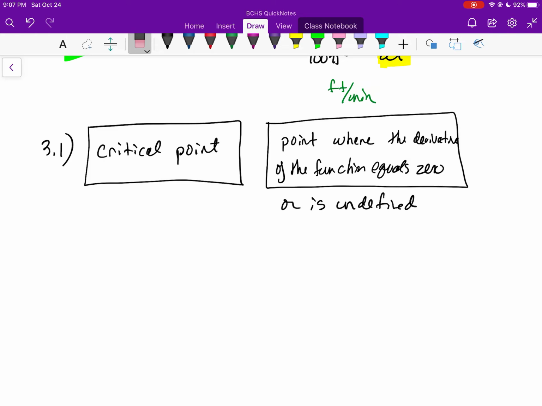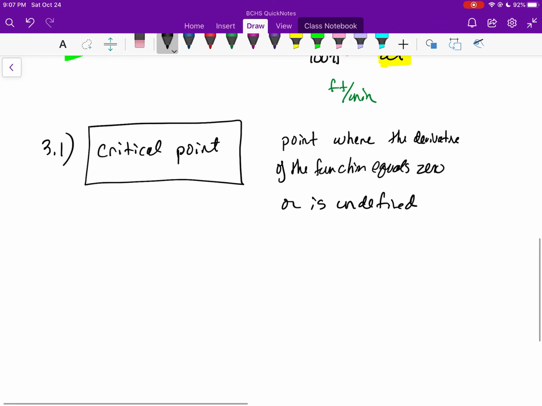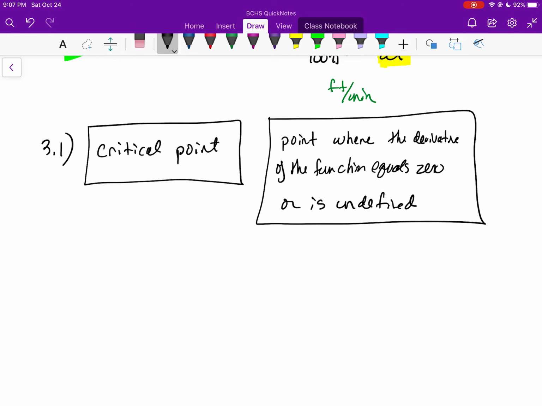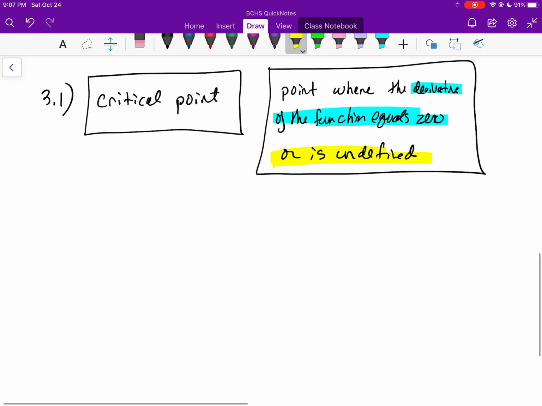And again, what most students do is they get half this definition right. They basically understand that the derivative of the function has to equal 0, but they forget the second half over there, or the derivative is undefined. And if you don't specifically know what these definitions are, it's really, really hard to answer questions on these particular things or to give justifications for something.